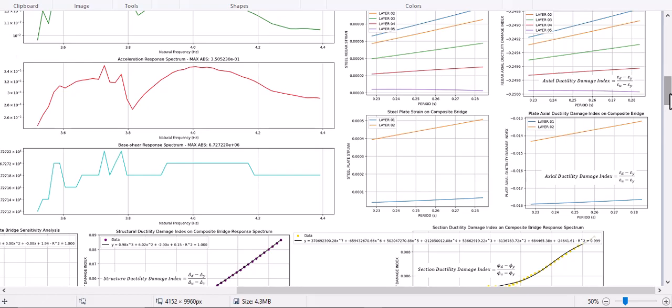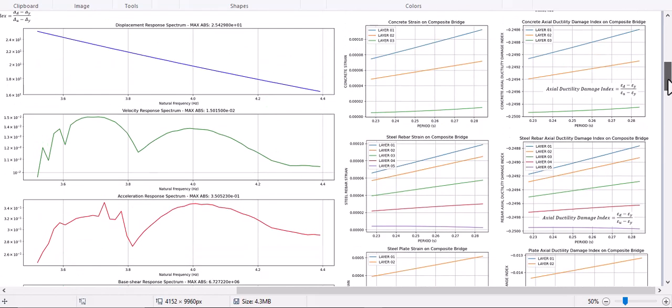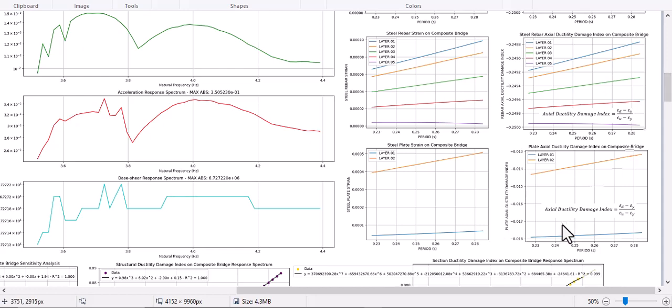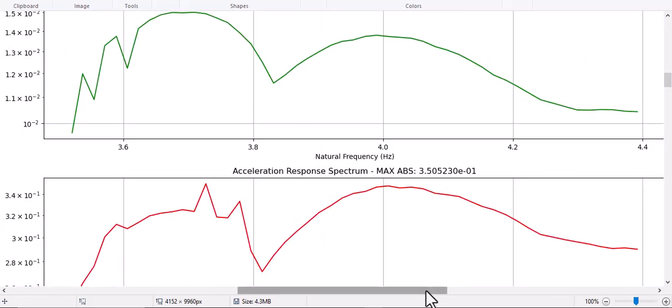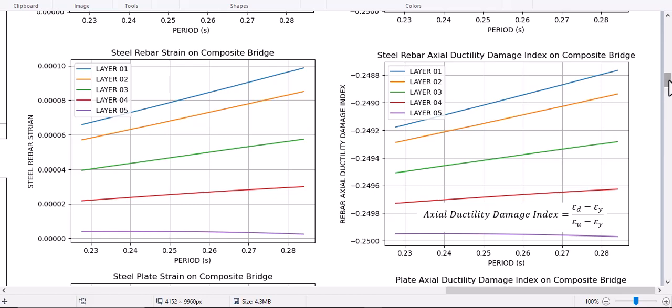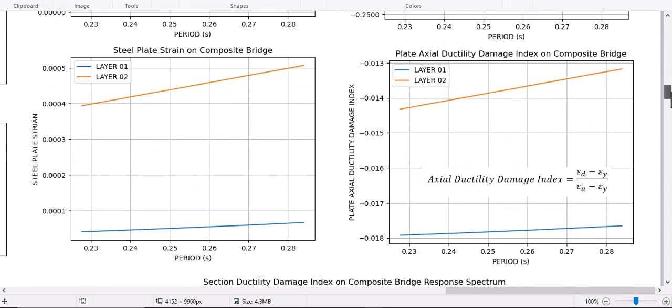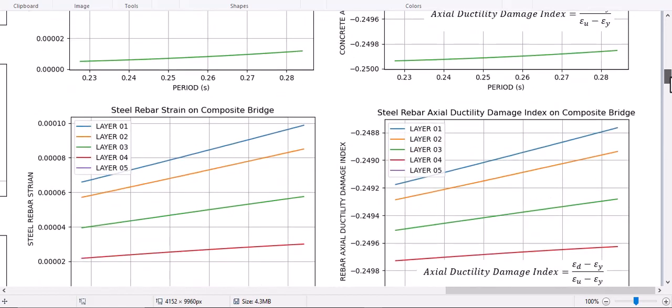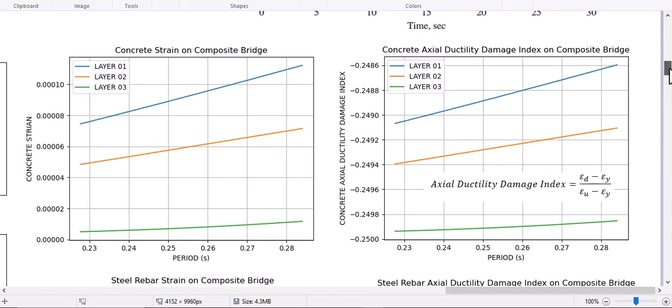And you see in here different concrete and steel rebar and plate strain properties, and different damage index for these fibers material properties going to be shown in here. All of them are negative values, so it shows that it's a very good safety index based on these periods.